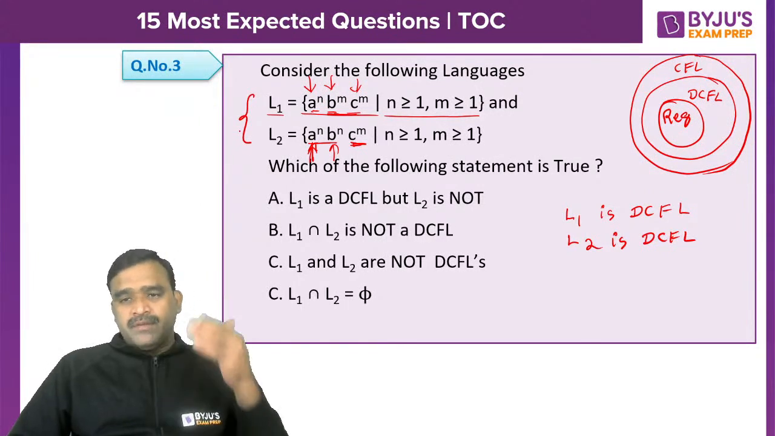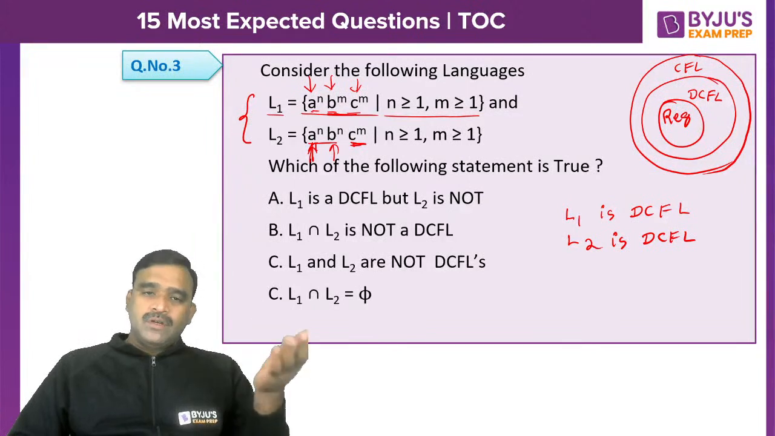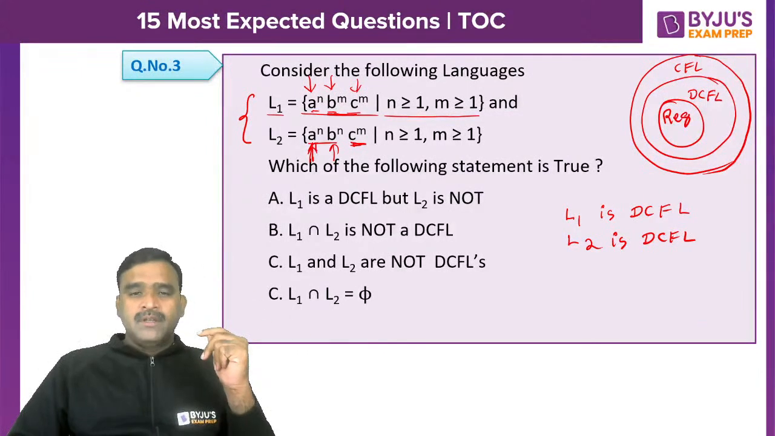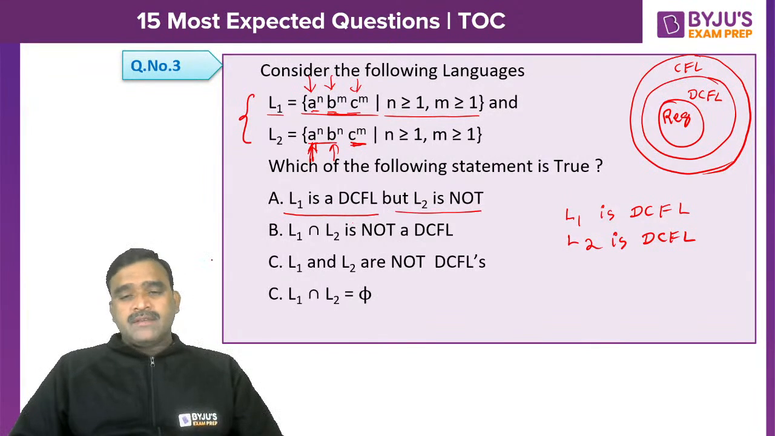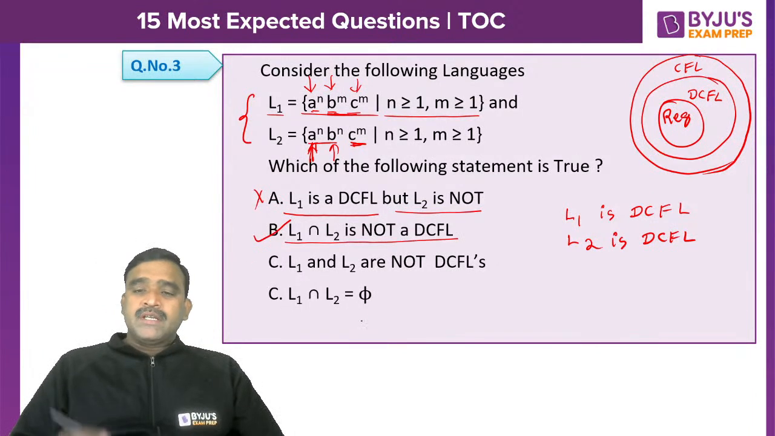In earlier sessions, we also discussed how to construct a PDA for languages. Which of the following statements is true? Option A, L1 is a DCFL but L2 is not a DCFL. This is wrong. L1 intersection L2 is not a DCFL. This is correct, because it is the intersection of these two languages.